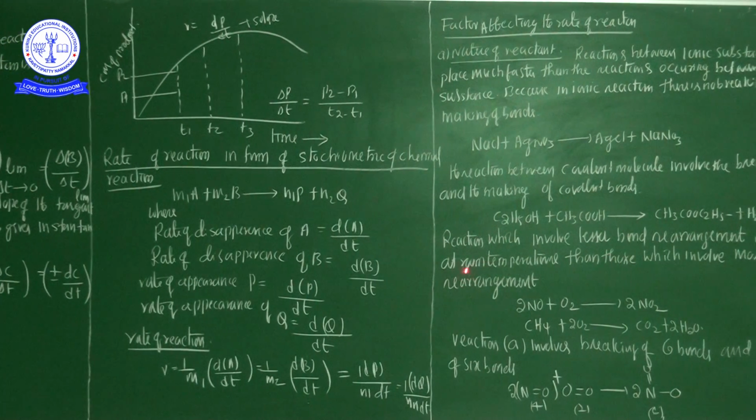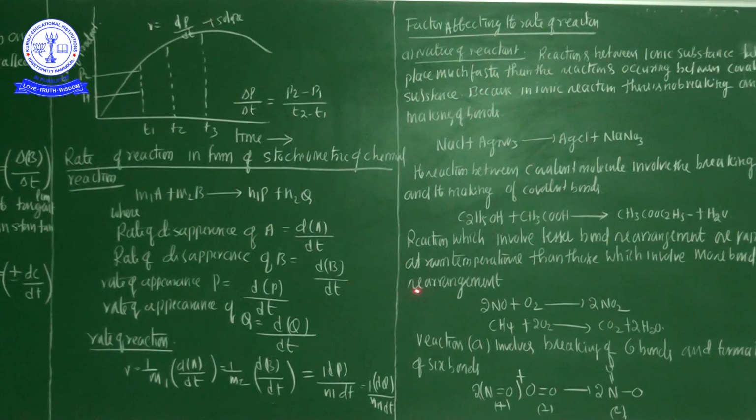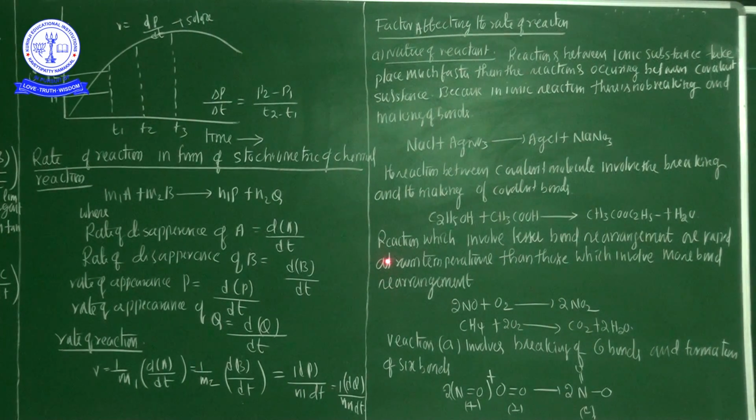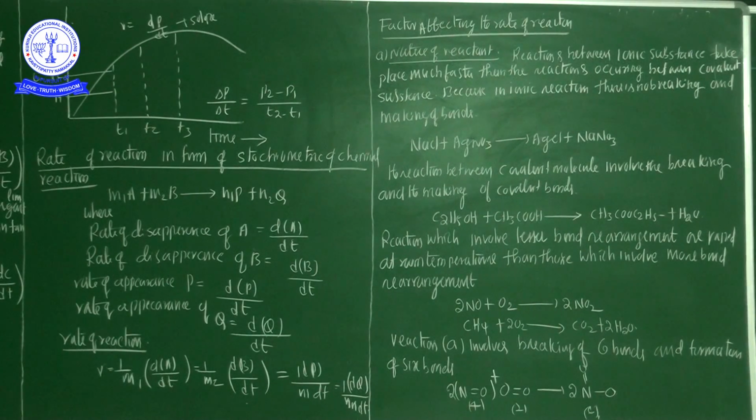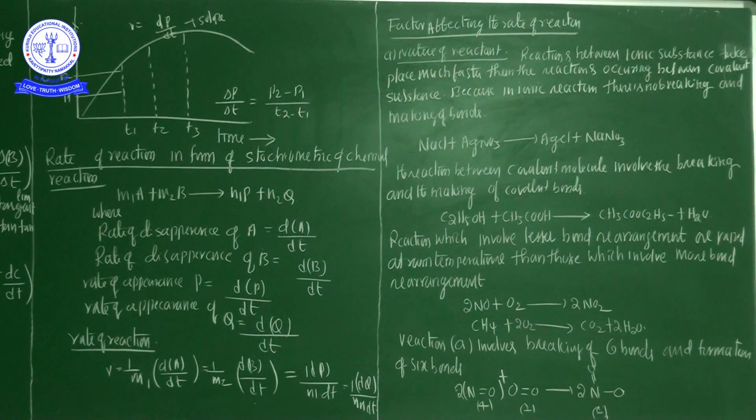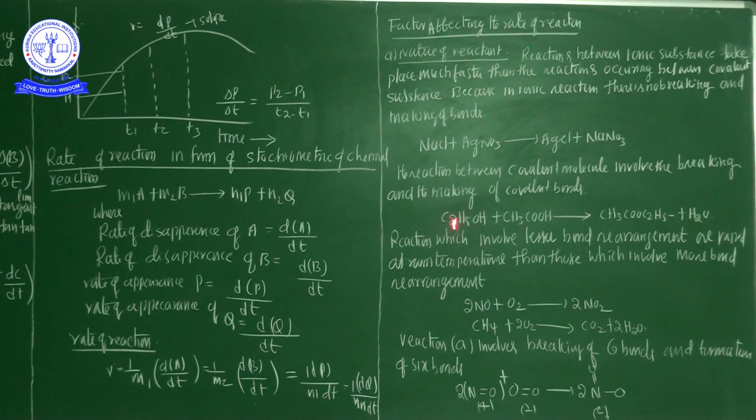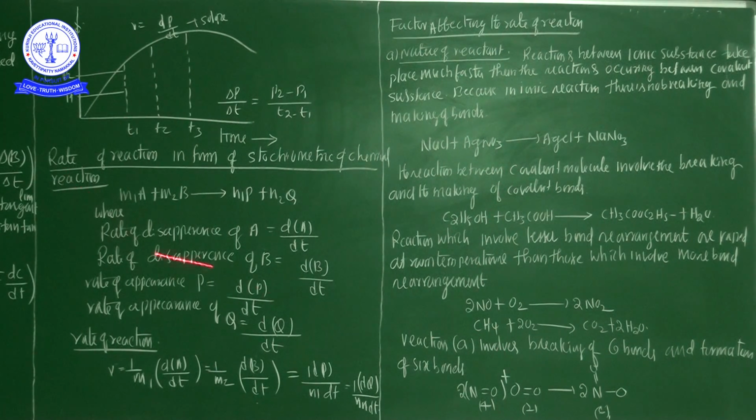That's why the nature of the reactants decides the concentrations of the reactants and the concentrations of the product. So what is the important factor affecting the reaction? The first, the nature of the reactant. In this example, both molecules are covalent molecules, C2H5OH and CH3COOH, and they form CH3COOC2H5 plus a water molecule.